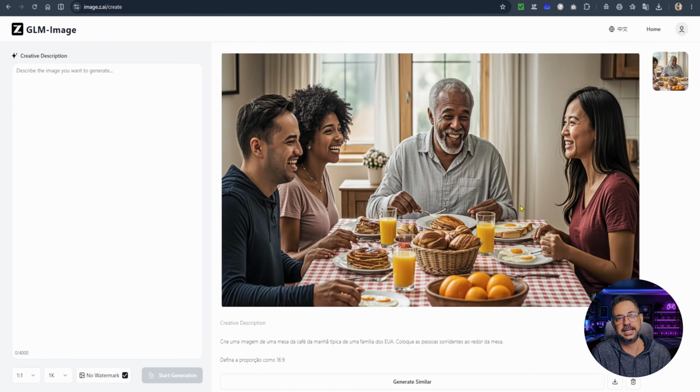So I think it's just a quick fix. Just so they can't say the company doesn't have an image generator, they put GLM image here. But it's a feature that's not available within the chat itself. And if you want to use it, you have to open another tool. Personally, I don't recommend it.